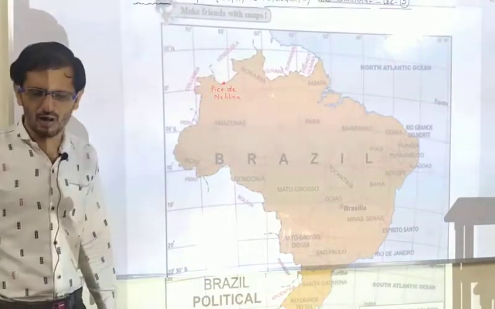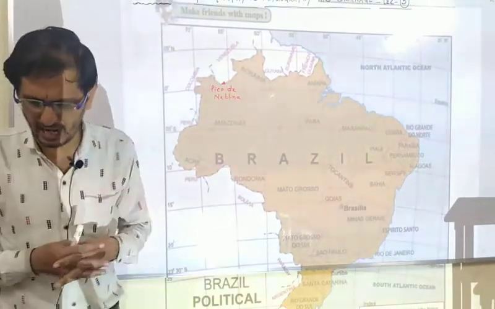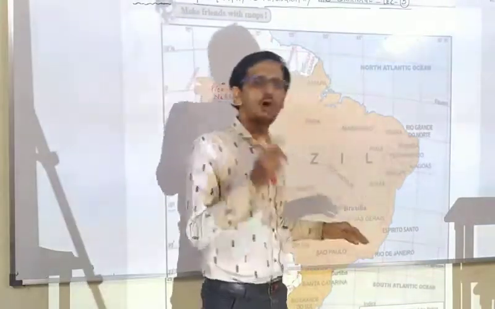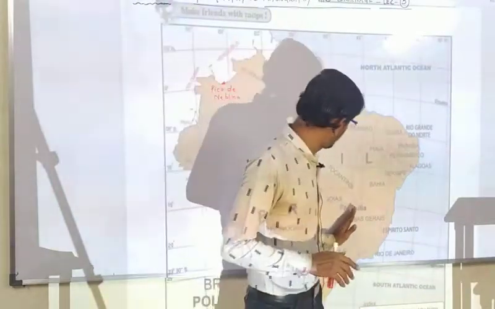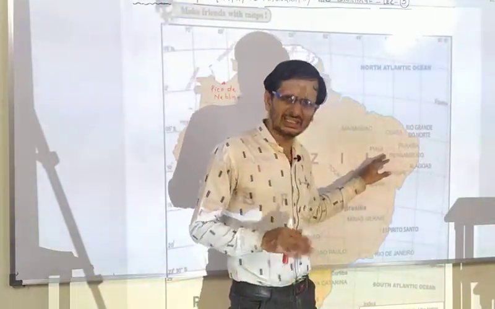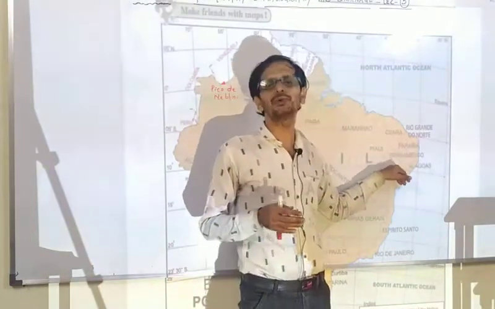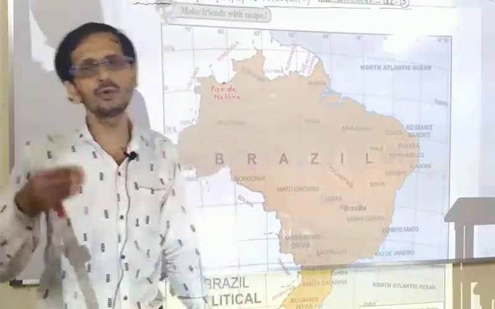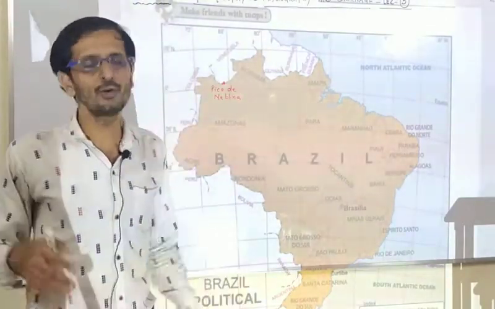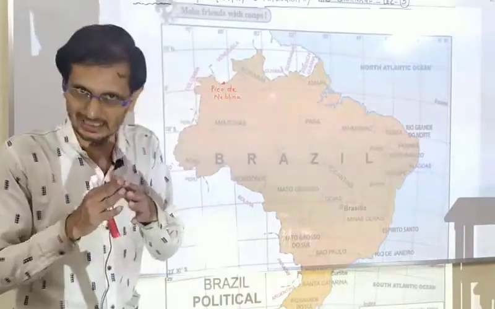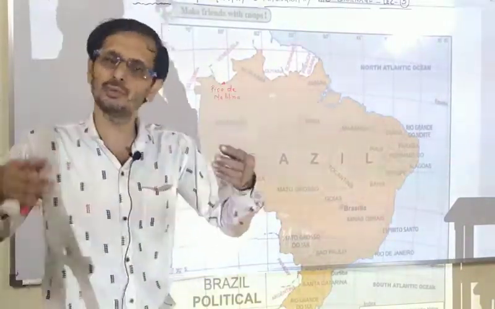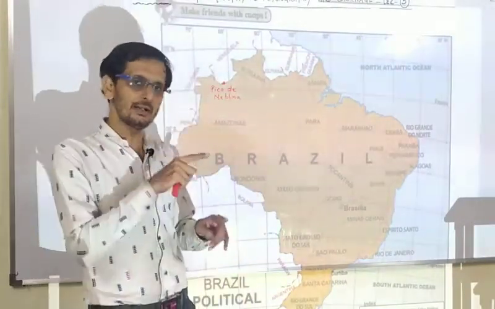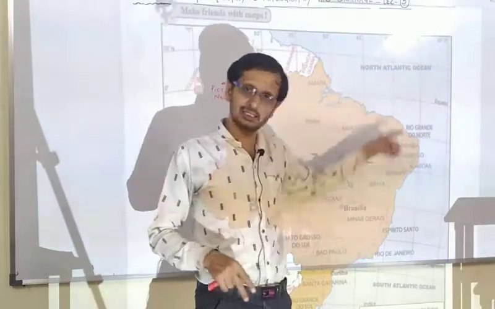Now a number of rivers take off from the terminal portion of the highland and flow northwards to meet the Atlantic Ocean. So many rivers, like the Sao Francisco River, first go towards the north and then suddenly take a steep turn and enter the Atlantic Ocean, which you may call the East Atlantic Ocean. Actually, East Atlantic Ocean is not mentioned, but for the sake of convenience we are calling it that. The ocean is only one, but it is divided near Brazil into two parts, the North Atlantic Ocean and the South Atlantic Ocean.